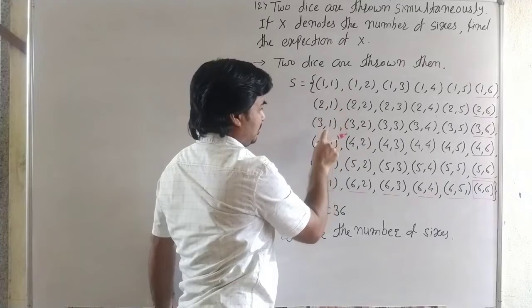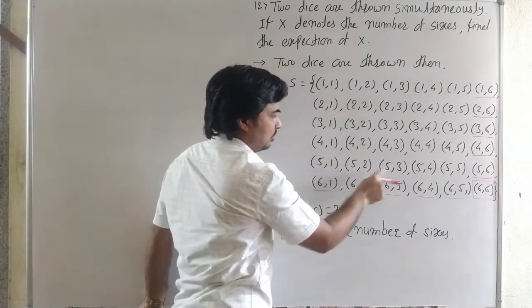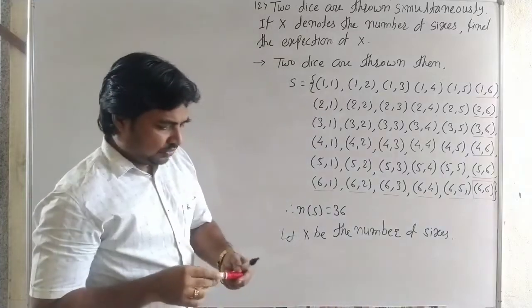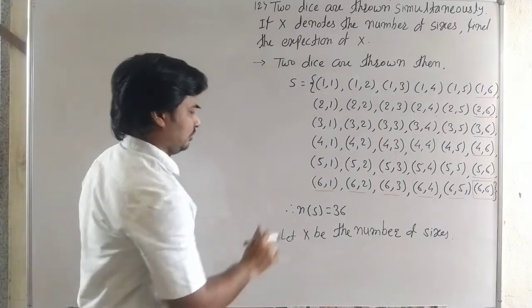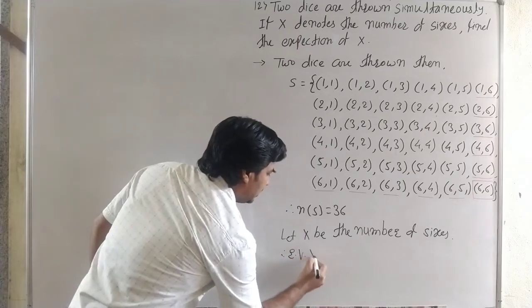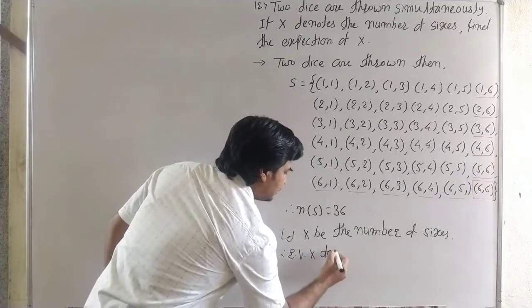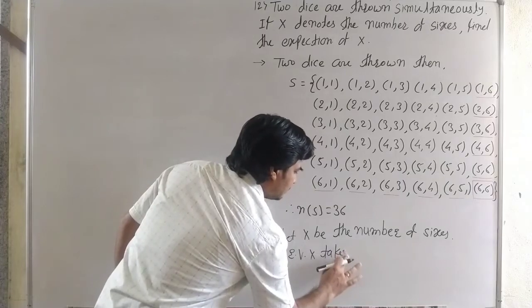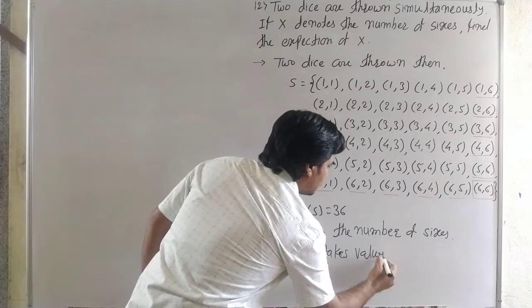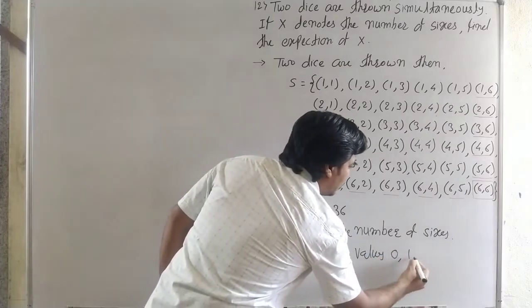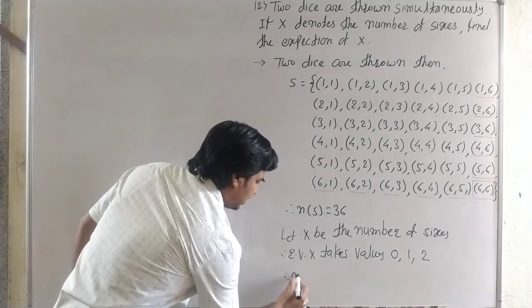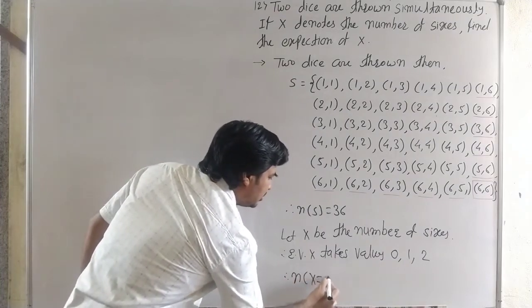So the random variable X takes values 0, 1 or 2.